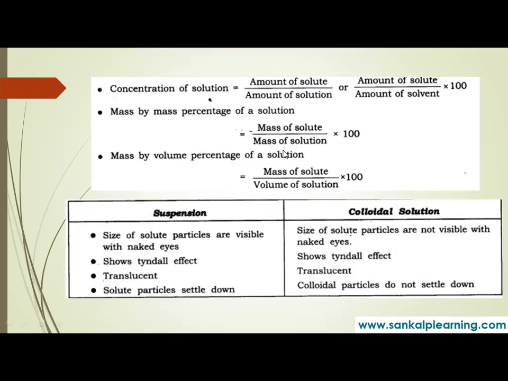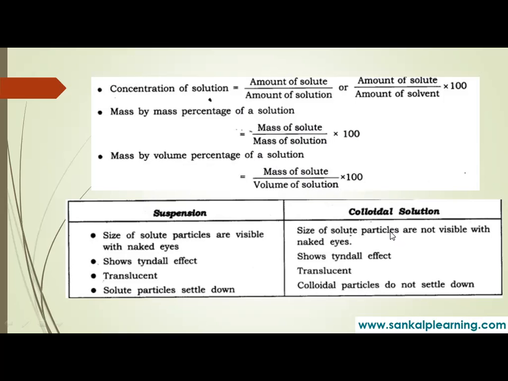Mass by mass percent: mass of solute and mass of solution, into 100. Mass by volume: mass of solute divided by volume of solution. For example, 100 grams of solute in 1 liter of water, into 100.